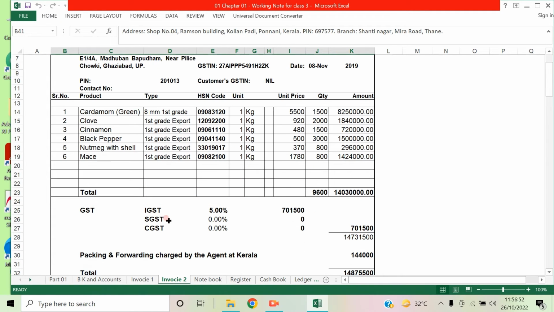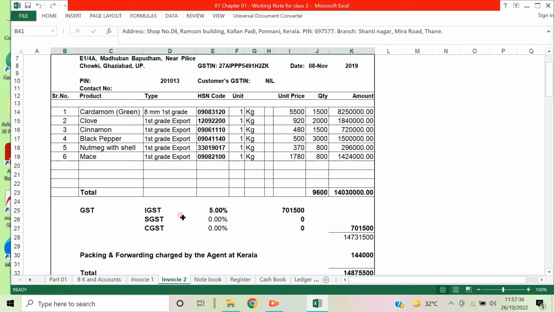So in the case of interstate sales, the GST charged is IGST, that is integrated goods and service tax. Whereas if the sale is done within the state, then the tax is charged as SGST and CGST equally, and in that case IGST is not charged. You know what GST is, goods and service tax. The prevailing rates of GST in India are 5%, 12%, 18% and 28%, depending upon the various goods.